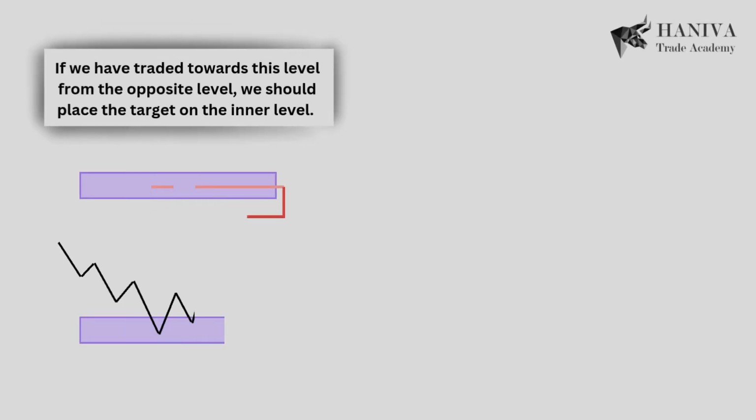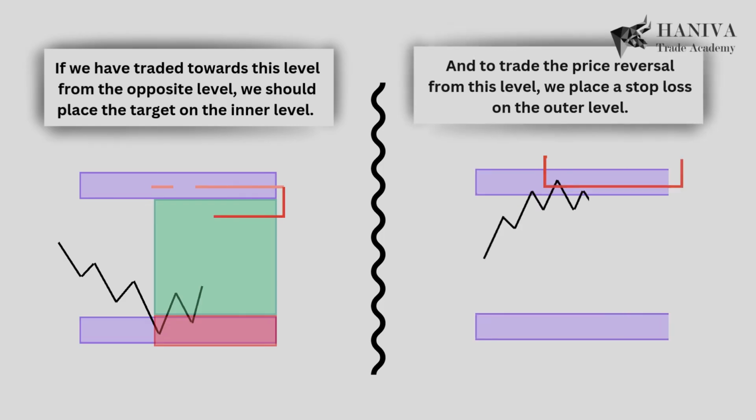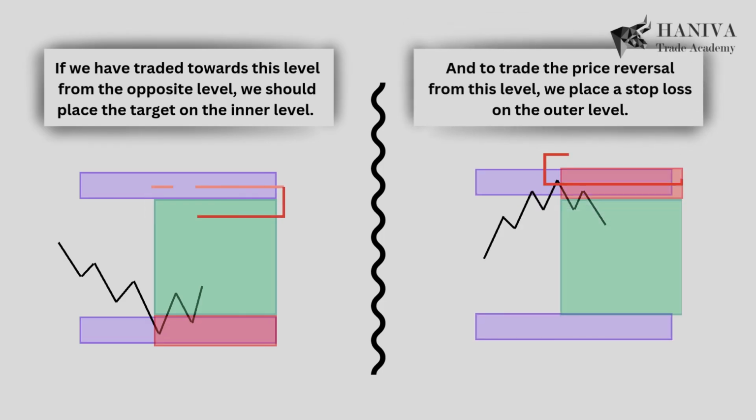If we have traded towards this level from the opposite level, we should place the target on the inner level. And to trade the price reversal from this level, we place a stop loss on the outer level.